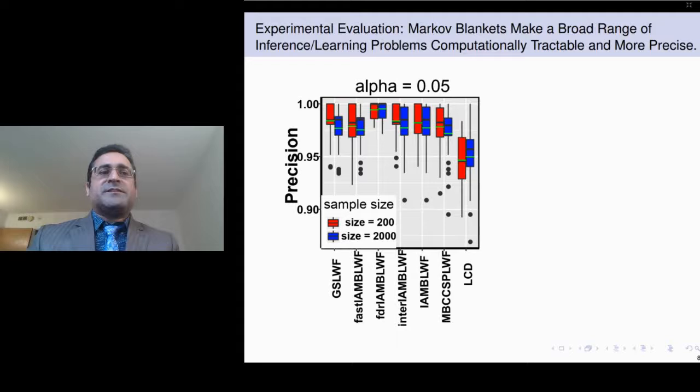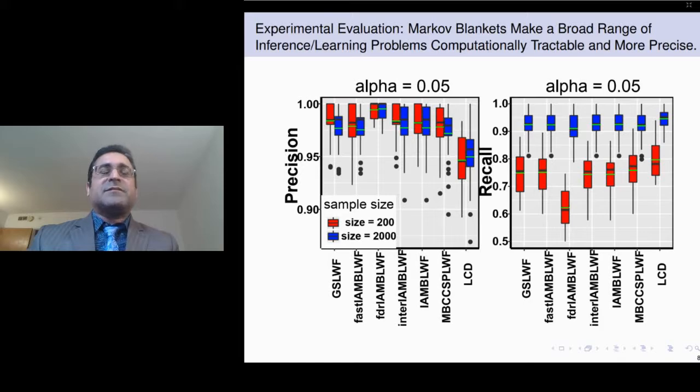In our experiments, while our Markov blanket-based algorithms have better precision, the LCD algorithm enjoys a slightly better recall. A possible explanation is that the faithfulness assumption makes the LCD algorithm overconfident and aggressive. Whereas under this assumption, our Markov blanket-based algorithms are more cautious and, more importantly, more precise than the LCD algorithm.